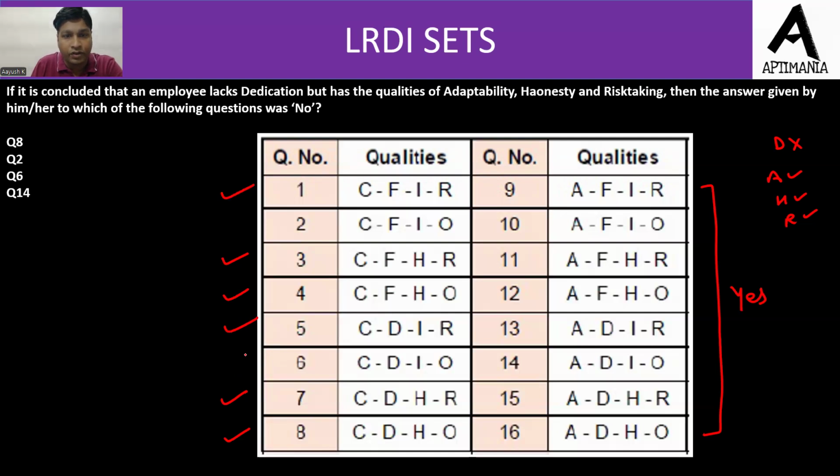Right. So now we are left with only two options, CFIO, which is question number 2, and CDIO, which is question number 6. Now he lacks determination. So out of all these questions, उसने question number 6 को भी गलत मार्क किया होगा because apart from question number 6, उन्होंने determination के लिए सारे को टिक किया है. Yes, mark the answer is yes for all the questions having determination as the quality.